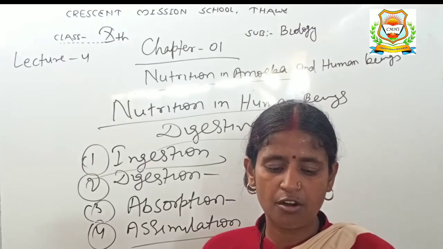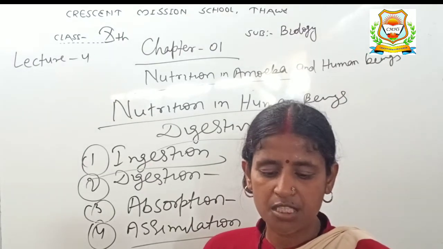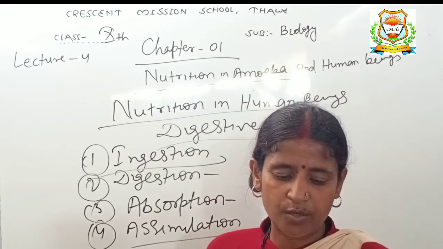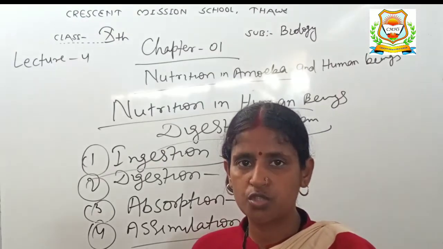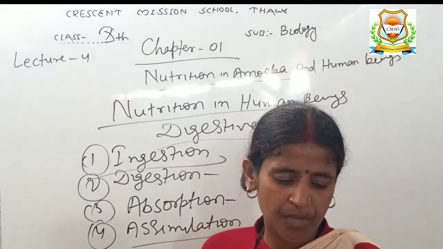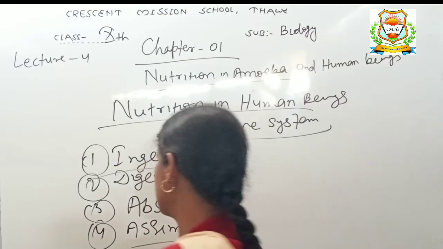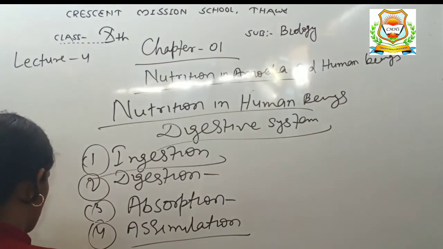The digested food which is not used by our body immediately is stored in the liver in the form of a carbohydrate called glycogen. This stored glycogen can be used as a source of energy by the body as and when required. After assimilation, the next step is egestion.